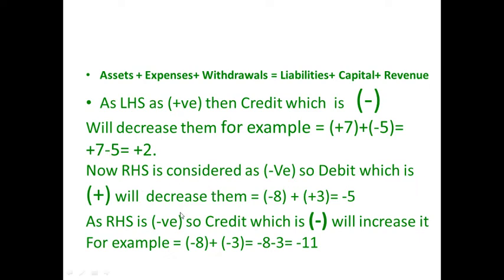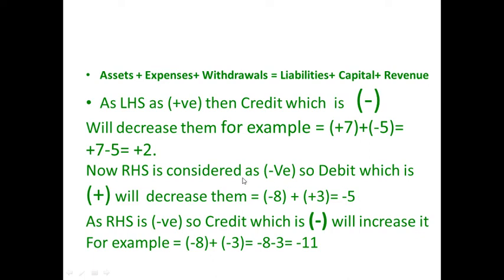Now RHS is considered itself as a negative, so debit will actually decrease them. Here you see minus 8 can be any of your right hand side items. It can be your liability, it can be your capital and revenue. To decrease it, add up a positive thing, that is debit. So minus 8 plus, in brackets, plus 3, which is your debit, which is positive, decreases it. So it becomes minus 5.